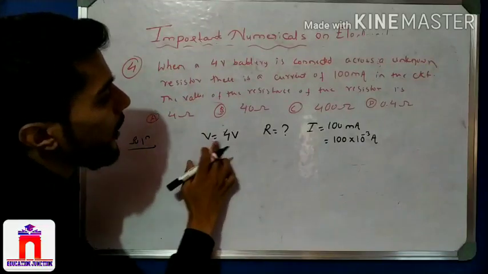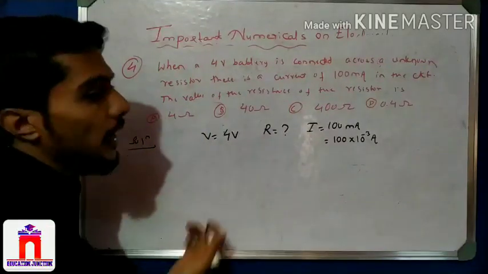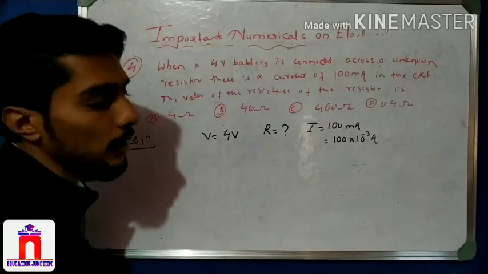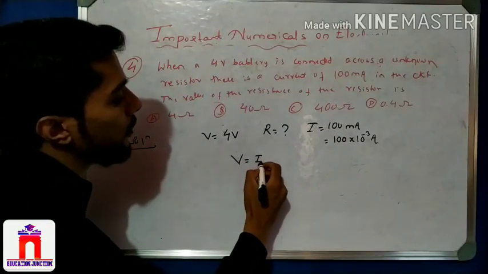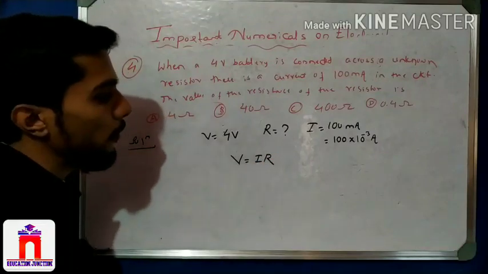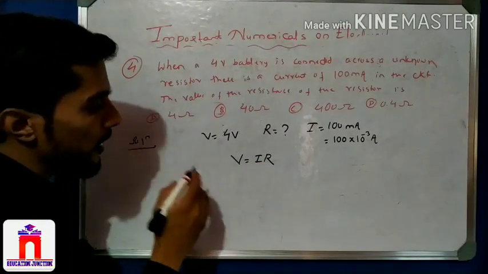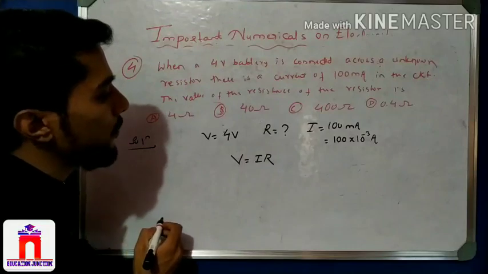Next, the value of the resistance of the resistor, we have to find R. See here, V and I given. We find R. Which formula? This is nothing but Ohm's law. George Simon Ohm helps us.